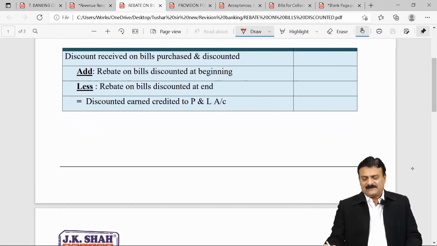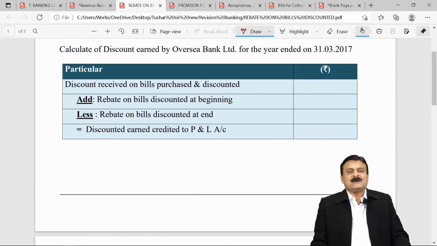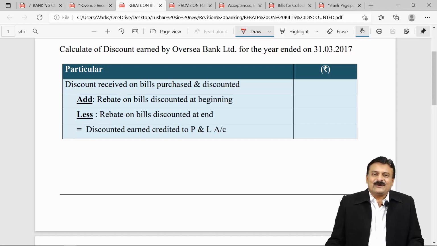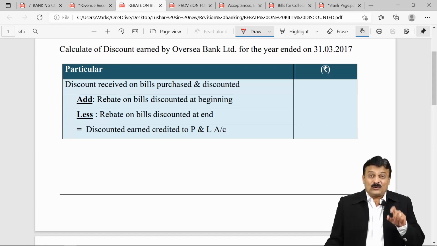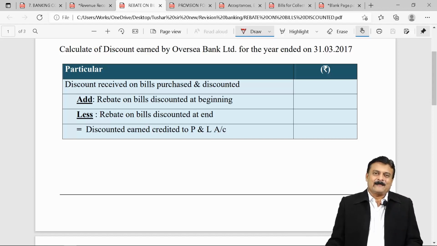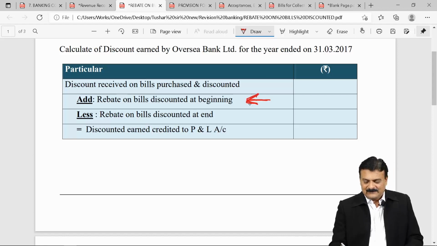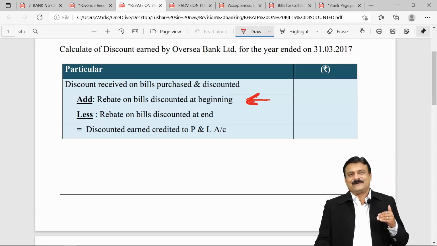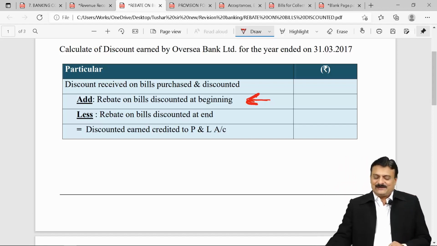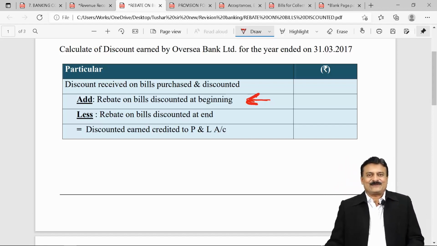And you all know, friends, right from FIJC, journals are recorded chronologically in order of date. What do you mean by in order of date? My first entry should be for this rebate at beginning, and then other 3 entries like bills purchased and discounted, discount received in the current year. Then third entry will be rebate at end, and fourth entry will be discount earned, credited to P&L account.